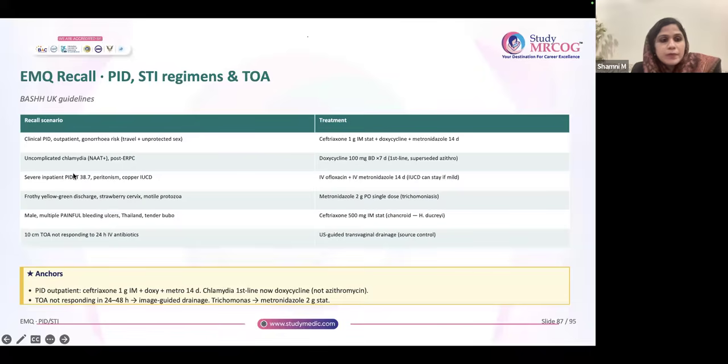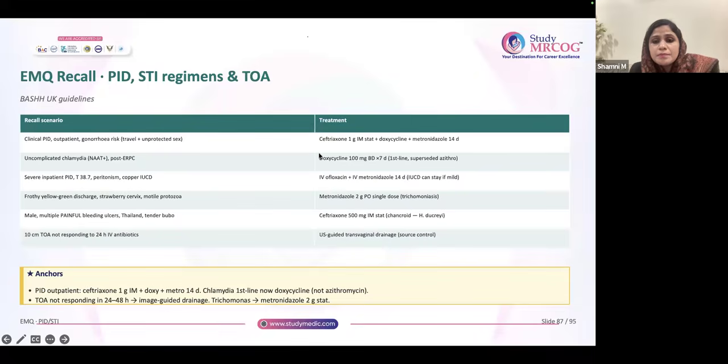Okay, coming to the last few questions. So, clinical PID, outpatient, gonorrhea risk is there. There is history of travel and unprotected sexual intercourse. What is the treatment? Gonorrhea treatment, all of you must be knowing, ceftriaxone 1 gram IM. Plus, it is clinical PID, so doxy plus metro, 14 days you may give. So this is the combination you're going to give.